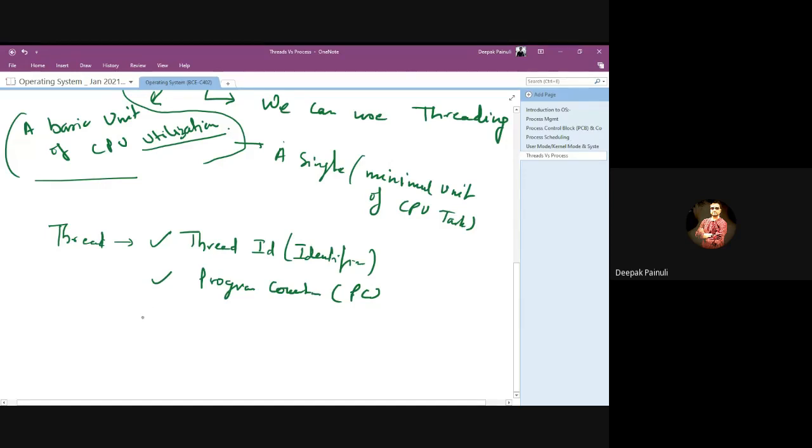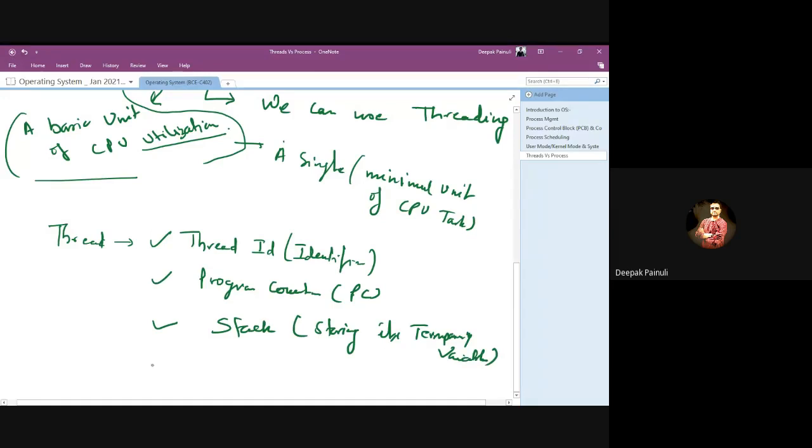And a stack: every thread has its own stack for storing its temporary variables.